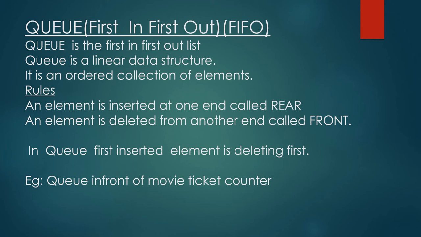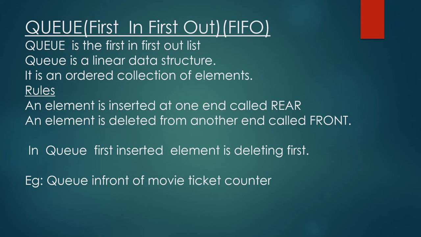In a queue, the first inserted element is deleted first. For example, a queue in front of a movie ticket counter. Suppose you are coming for the ticket first, in front of the ticket counter. Then behind you, another person is coming. Then who will get the ticket first? You will get the ticket first because you came first. And you are leaving the queue, or you are removed from the queue. That is why deletion is from front.